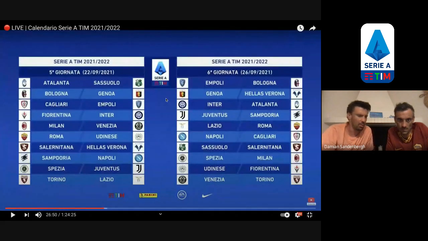Milan-Venezia. Okay, well, Milan another home game. Udinese. Okay. Spezia-Juve. And then let's see this side. Spezia-Milan. Lazio-Roma. Derby. Inter-Atalanta. Juventus-Samp. Who does Inter have there? Fiorentina. I thought we weren't allowed to have derbies in the first 8.